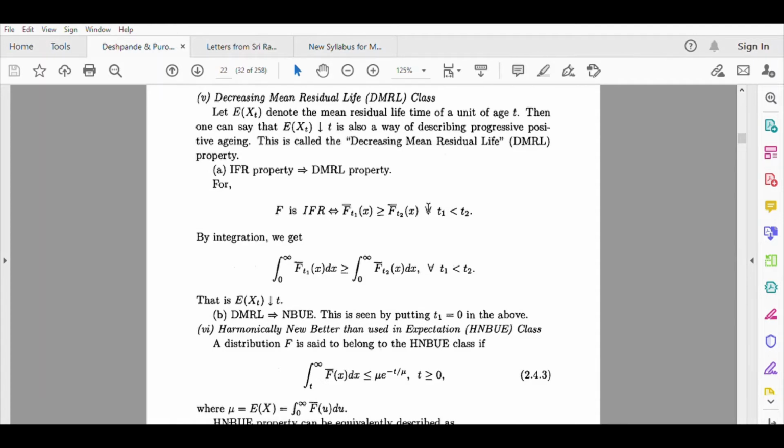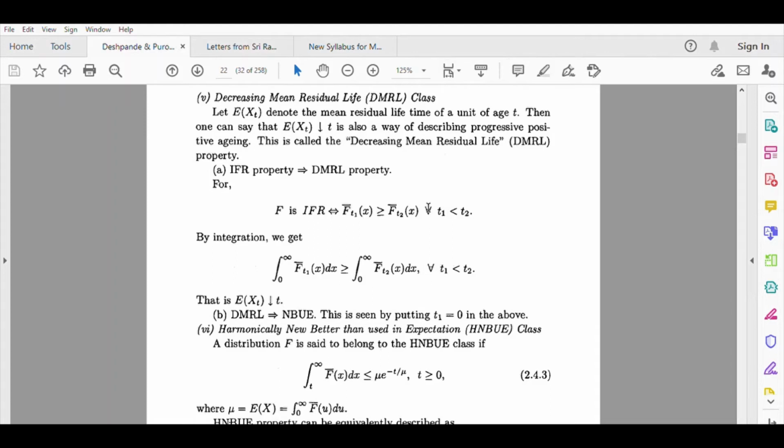Now suppose T1 and T2 are two time units, and for the same item we are considering failure rate. Because failure rate is increasing, the failure rate at time T1 will be lesser than the failure rate at time T2. So it will indirectly impact the residual life, isn't it? It will impact residual life at these time units T1, T2.